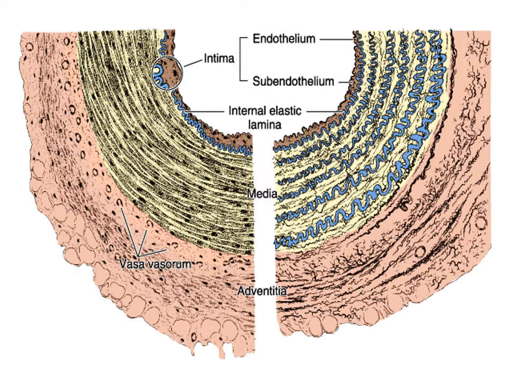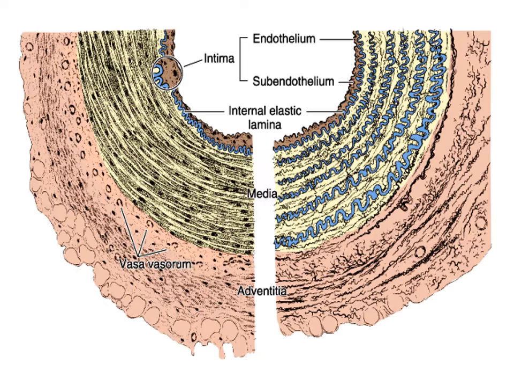So you can very clearly see it is a large muscular vessel, where this yellowish part is the media, where a large amount of muscular elements are present. There are two distinct parts.